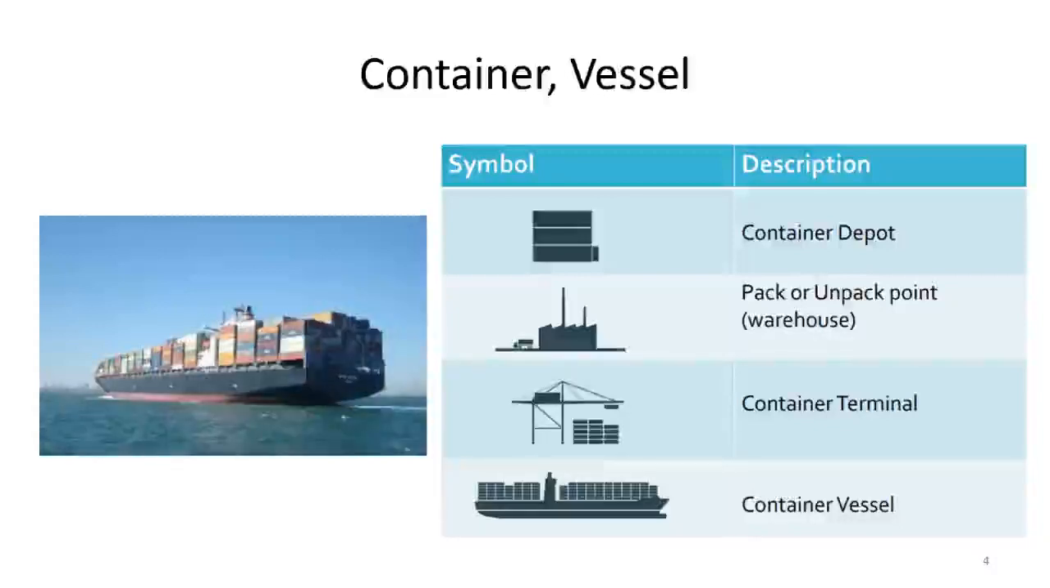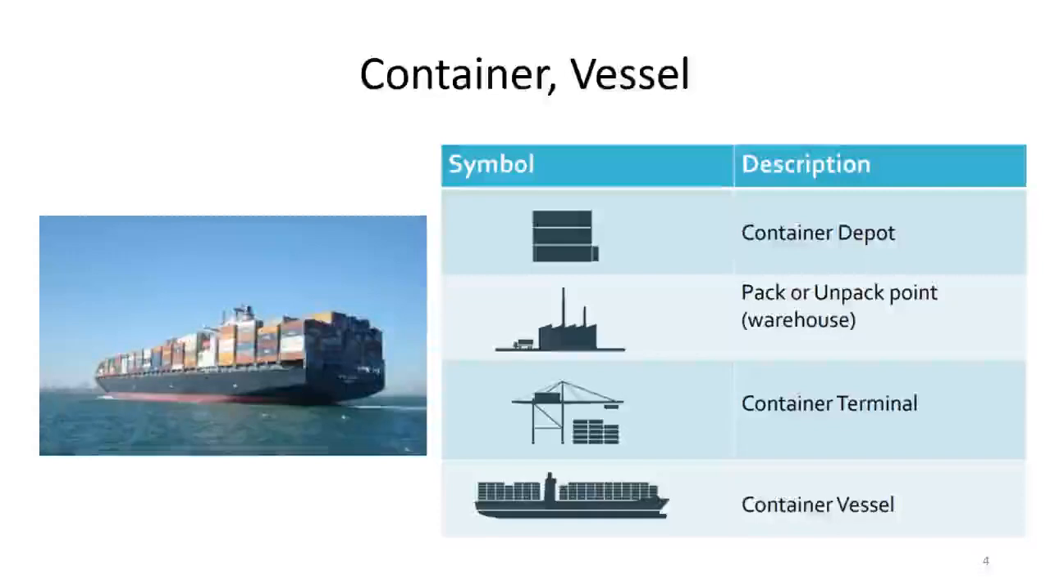And you can see in the picture, this is a huge vessel carrying somewhere around 300 to 400 containers, which is a huge mass of merchandise. And there are these symbols which have been given to the container depot, packing and unpacking, warehouse, container terminal, and container vessel. The container vessel symbol is also evident in the picture, that vessel in the sea. Container terminal is the place where the container is either picked up or taken down from the vessel and put on the dock.